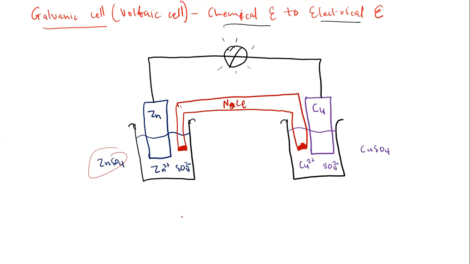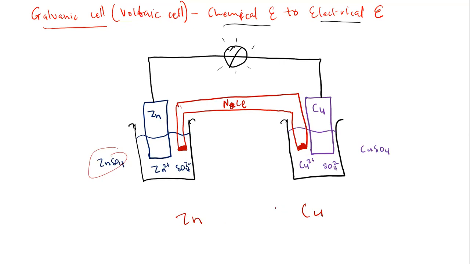We have zinc and copper, but let's say we do not know which one will undergo oxidation and which one will undergo reduction.